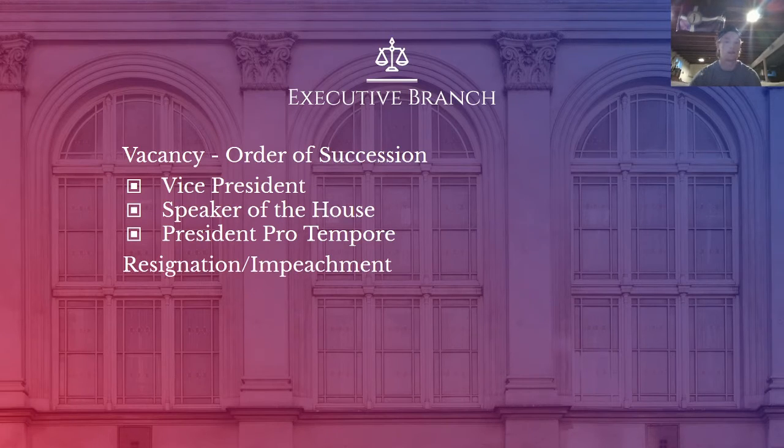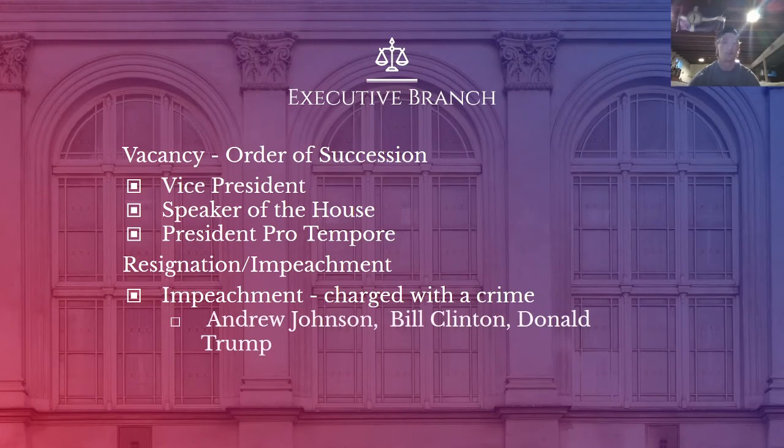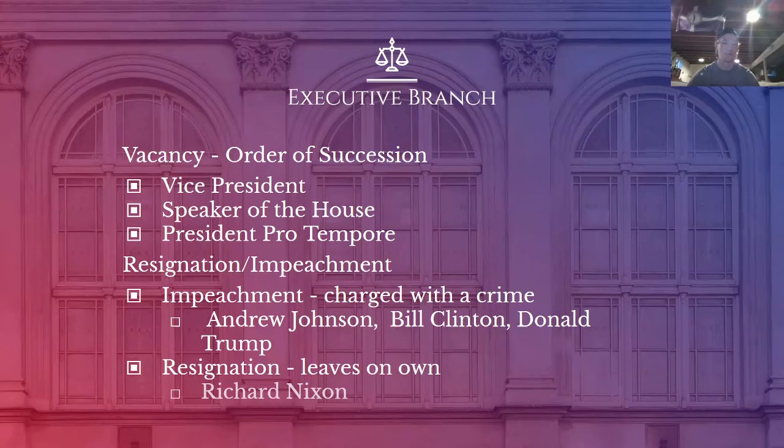Resignation and impeachment. These are ways to leave the presidency or the executive branch. Impeachment means you're charged with a crime, and it has happened 3 times in U.S. history: Andrew Johnson was the first, then Bill Clinton in the 1990s, and most recently Donald Trump. Resignation would be the president leaving on their own, or because of pressure to leave. This has happened one time in history, with Richard Nixon.